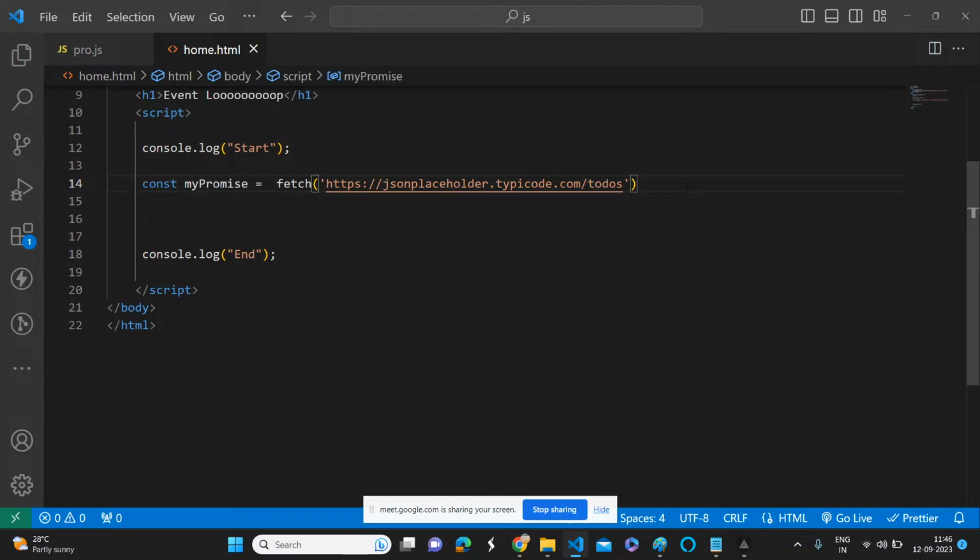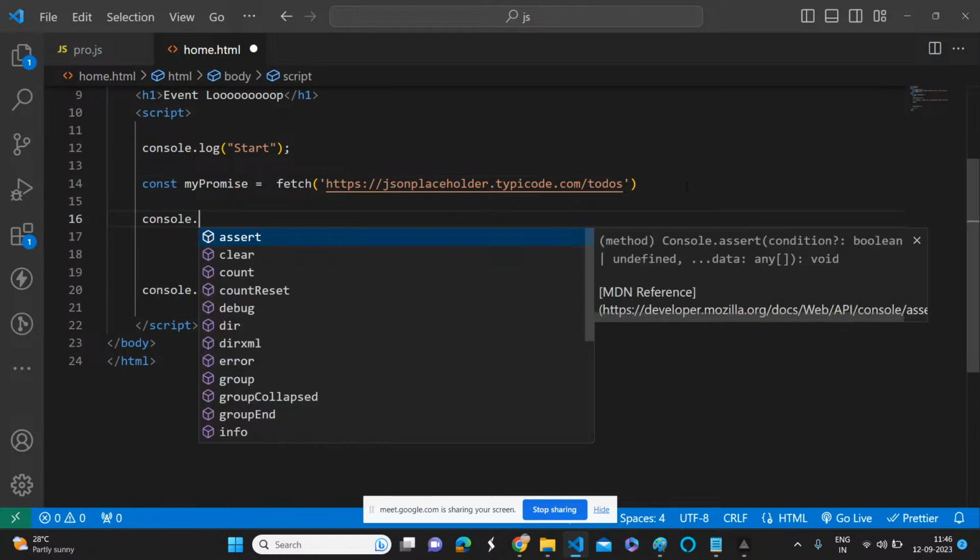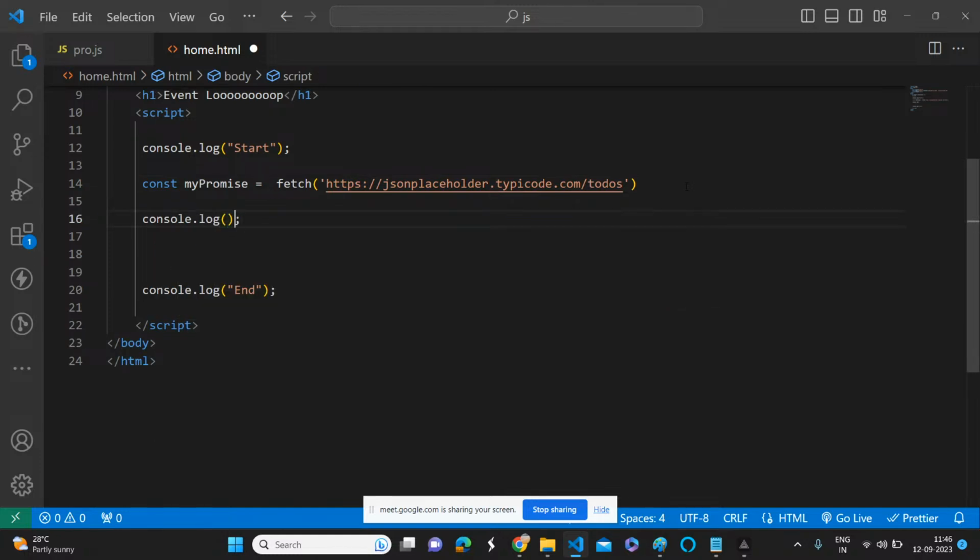Okay, let's see. This is really interesting and it will give lots of twists and turns, so we should be ready for that. Let's see first of all what is there in that promise. It is returning an object, that object is a promise, and that object is holding the status of an asynchronous call. If it is successful we will get the response data, and if it is a failure it should hold the error information. Let's see whether it is doing it that way or not.